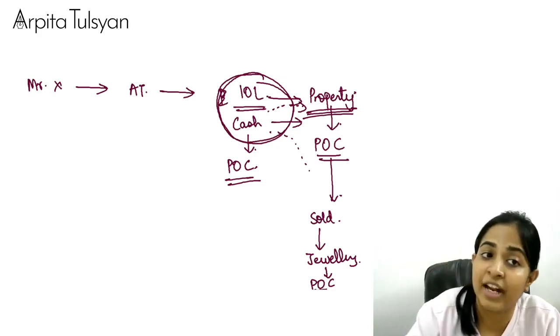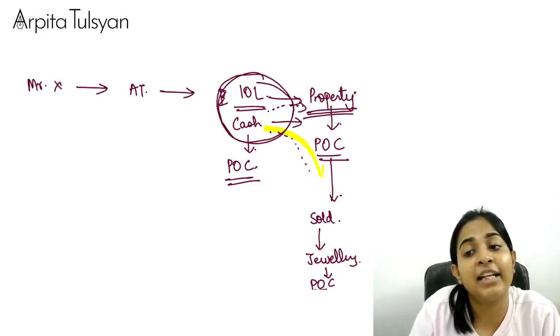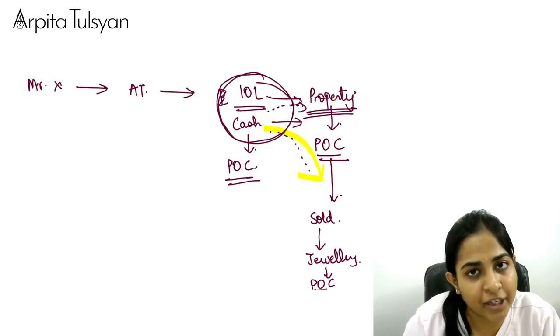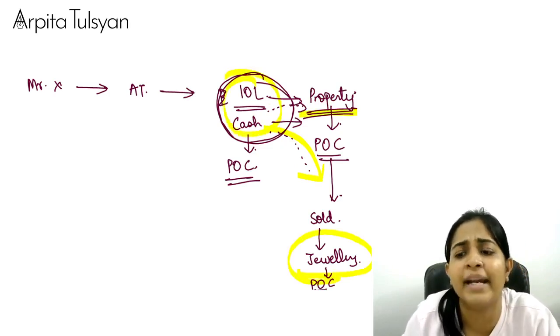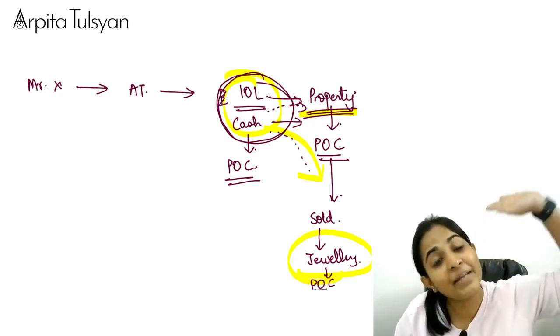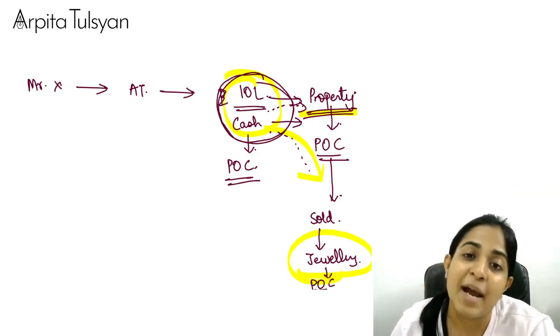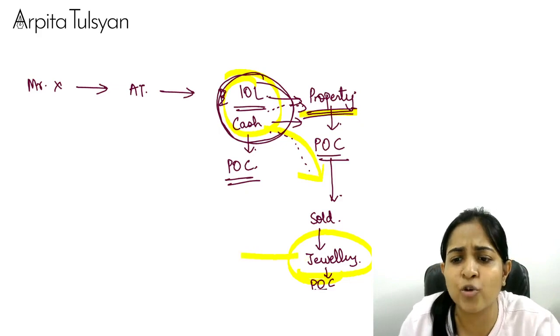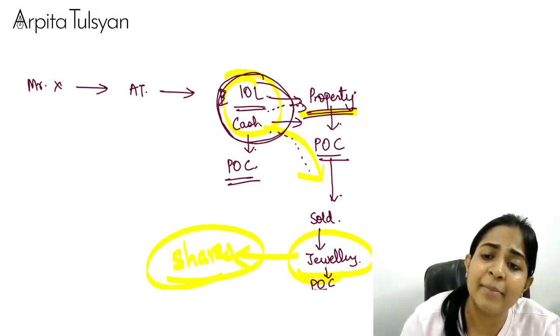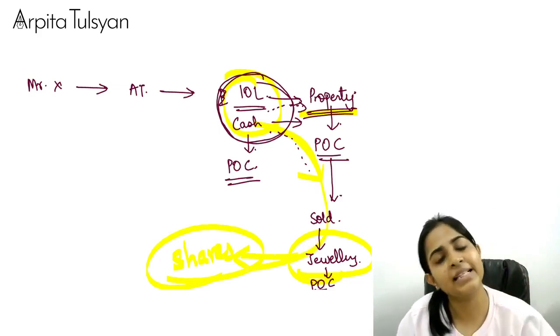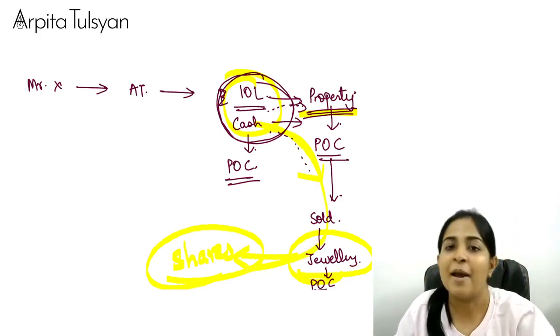No, it's not that way. Till the time he enjoys this 10 lakh in whatever form it may be, till that time he will be guilty of the offense of money laundering. Okay, maybe after jewelry, he sold jewelry, he purchased shares out of it or whatever. Till the time he is enjoying this 10 lakh rupees, he will be guilty of the offense of money laundering.